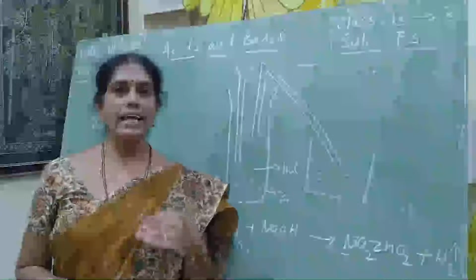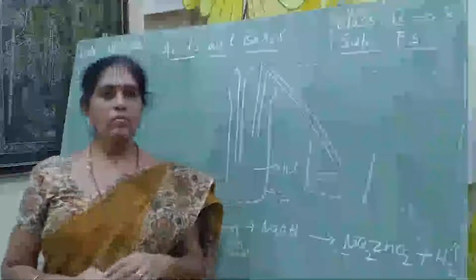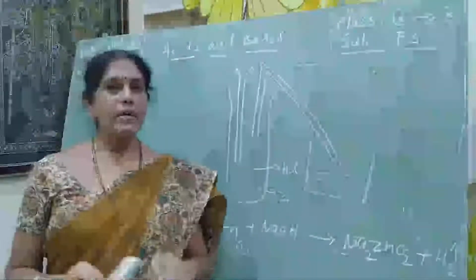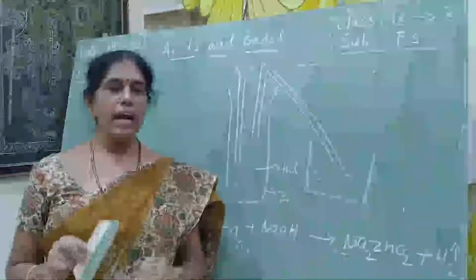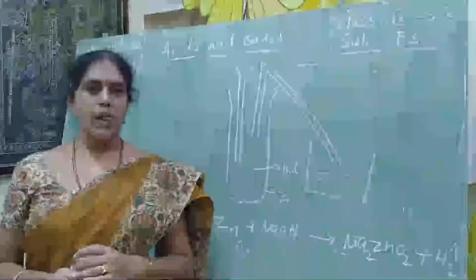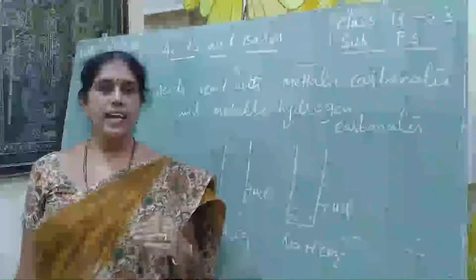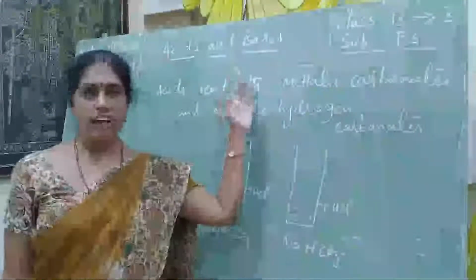Next, coming to the second chemical property of acids. When acids react with metallic carbonates and metallic bicarbonates, or metallic hydrogen carbonates, what products will we get? Now we are discussing the second chemical reaction of acids.